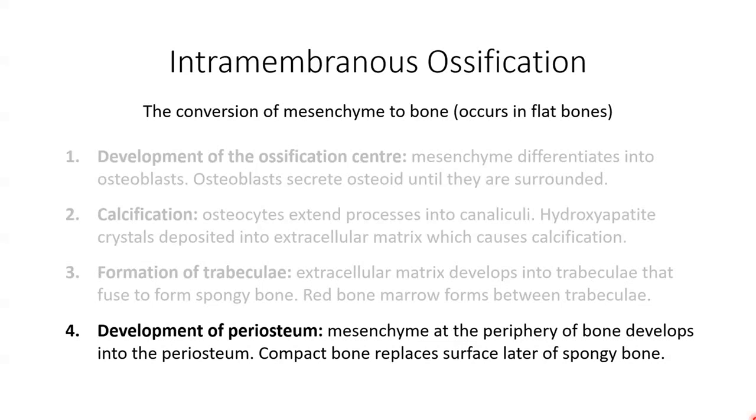In conjunction with the formation of trabeculae, the mesenchyme condenses at the periphery, or the outskirts, of the bone, and it develops into our periosteum. Eventually, a thin layer of compact bone will replace the surface layers of spongy bone, although the spongy bone remains in the centre. Over time, once a baby is born and then grows, much of this newly formed bone is remodelled, so destroyed and then reformed. This occurs as the bone is transformed and grows into its normal adult size and shape.